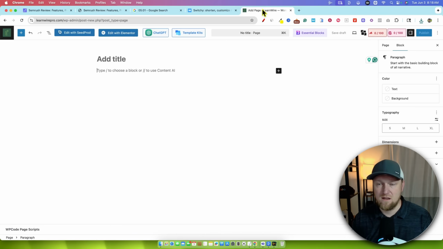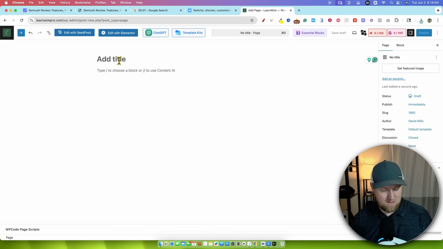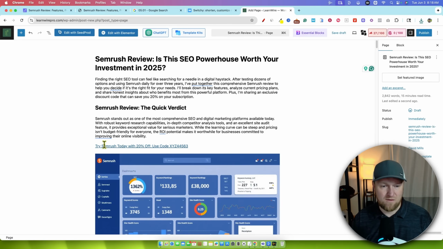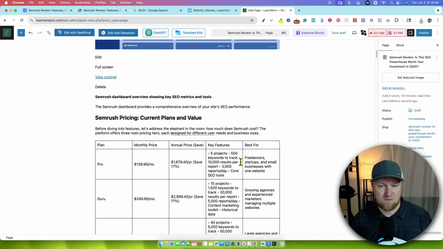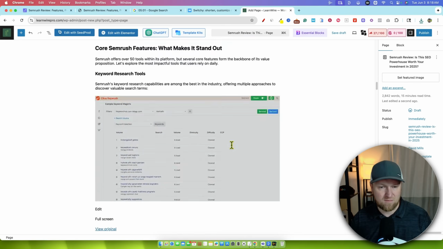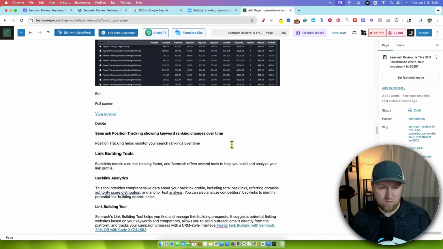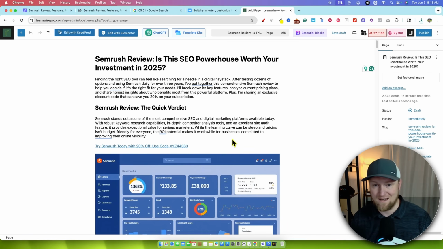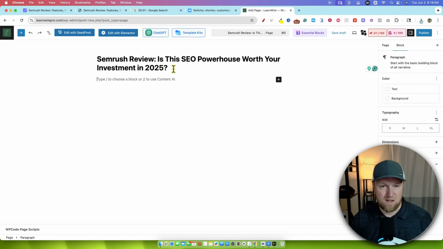So if we just copy this and we come over here and maybe paste. It's going to get rid of those nice fancy buttons, right? See, this is what we were talking about. It brings in the tables, everything. It's definitely still doable, but all that nice fancy formatting is gone. I'm going to do a Control-Z, see if that works. And we got rid of all that.